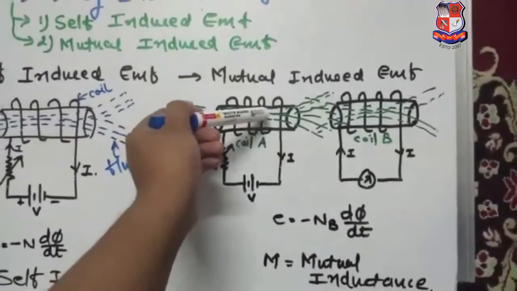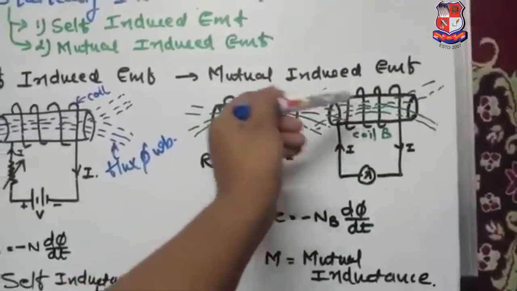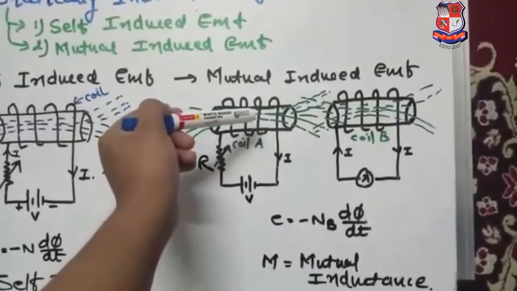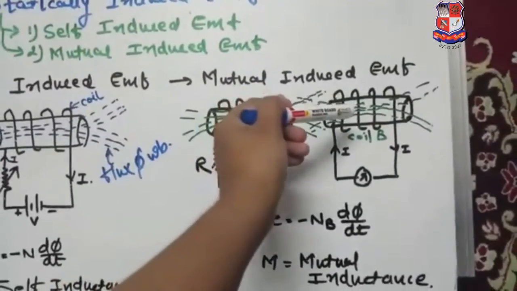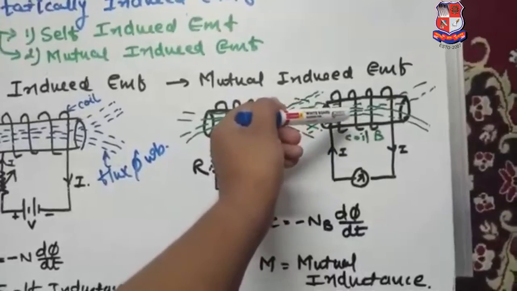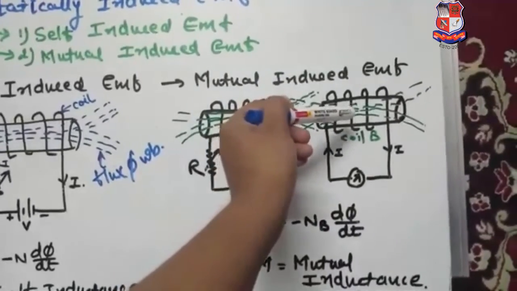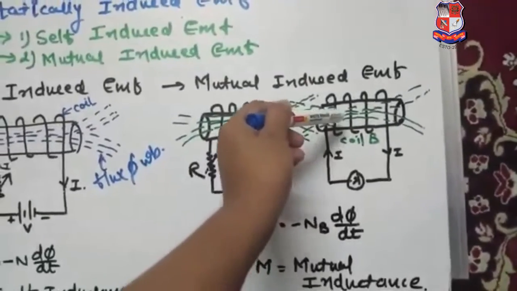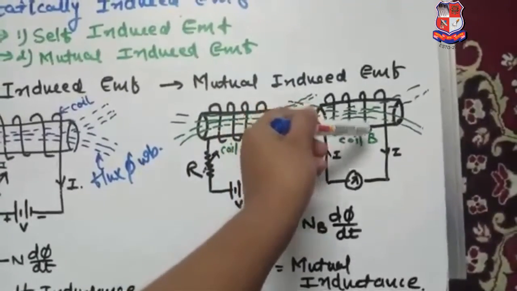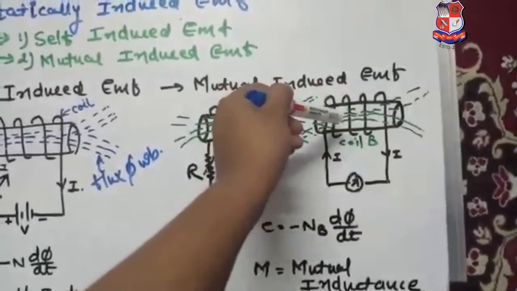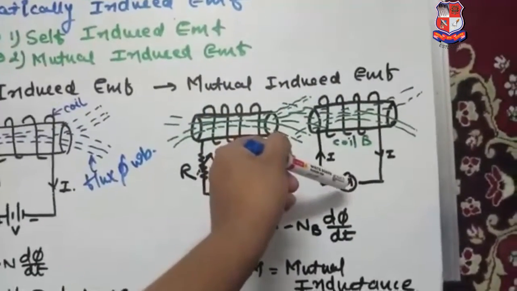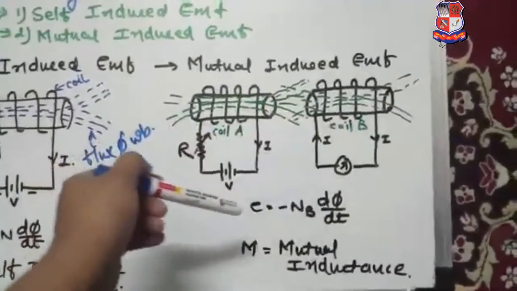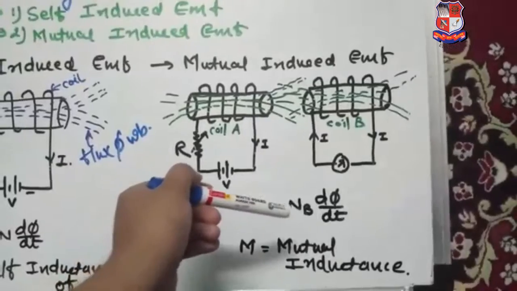Now some of the flux is linked with coil B, and there is a change in flux in coil B also due to the change in current in coil A. So due to the change in flux in coil B, an EMF is induced in coil B. That EMF is called a mutually induced EMF. And once the EMF is induced, current starts to flow through coil B, which is shown by the deflection of the meter. Now see here, the mutually induced EMF is given by E equals minus NB,